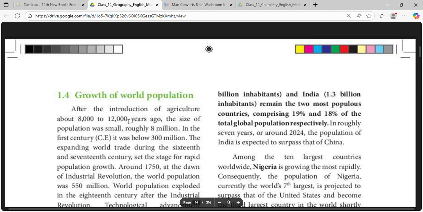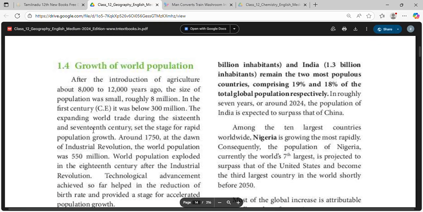After the introduction of agriculture about 8,000 to 12,000 years ago, the size of the population was roughly 8 million. In the first century, it was below 300 million. The expanding world trade during the 16th and 17th centuries set the stage for rapid population growth. Around 1750, at the dawn of the Industrial Revolution, the world population was 550 million.